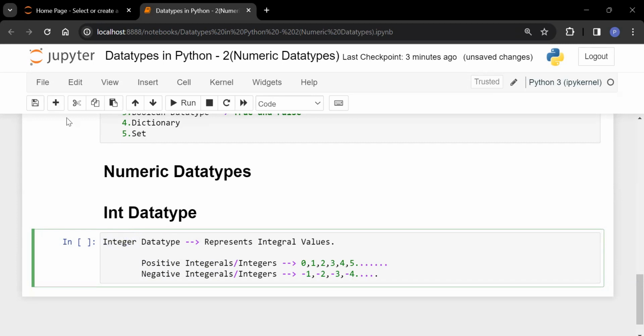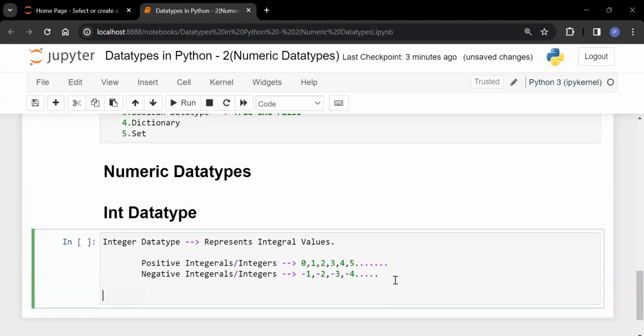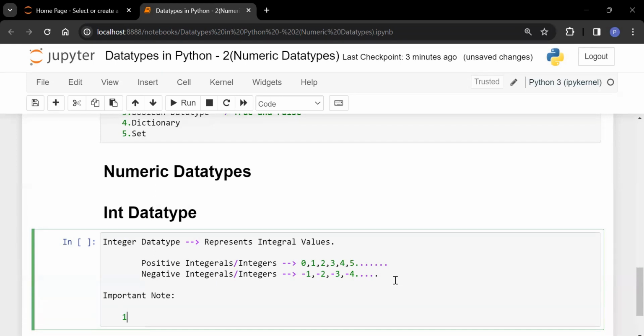Now let me discuss a few important points with respect to integer data type in Python programming. The first point is that in Python, there is no restriction for integer data type. You can take any number, any number of digits in integer data type. It is valid in Python, you can use that.